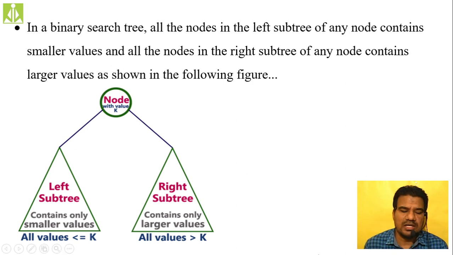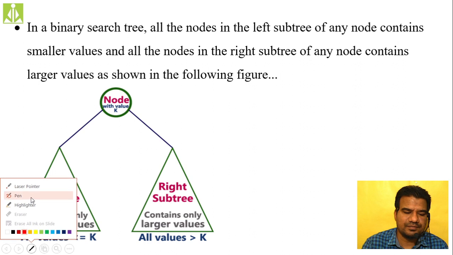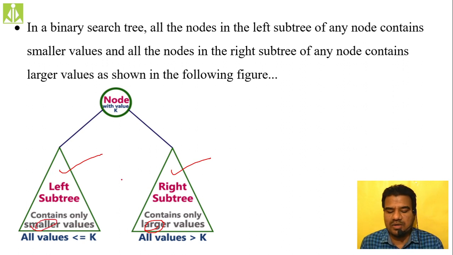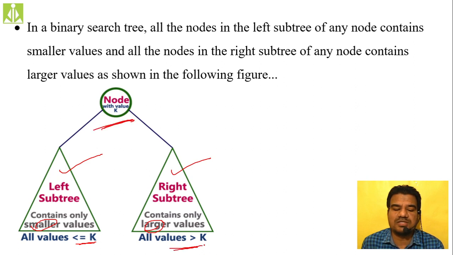In the left subtree we have shown all the smaller or equal values, and in the right subtree we have shown all the larger values. This equation also you can see here: all values must be less than or equal to k, where k is the root node value, and here also the same thing, all values must be greater than k, where k is the root node value.